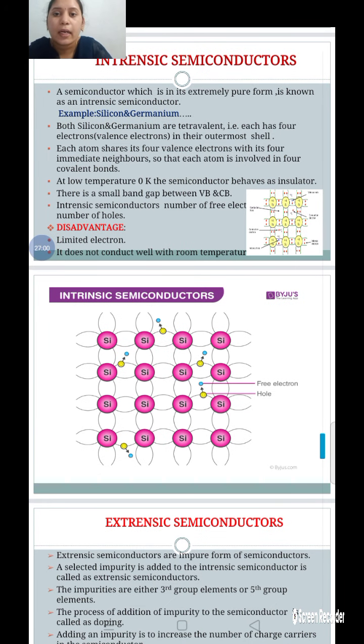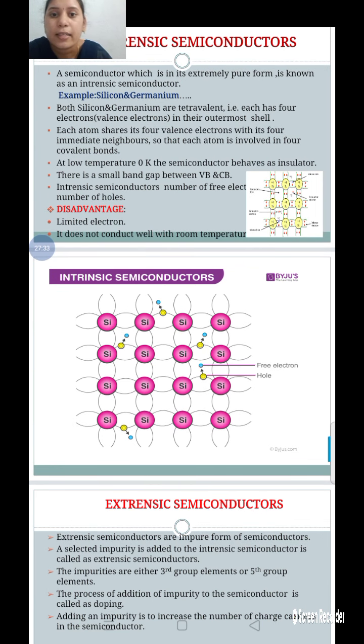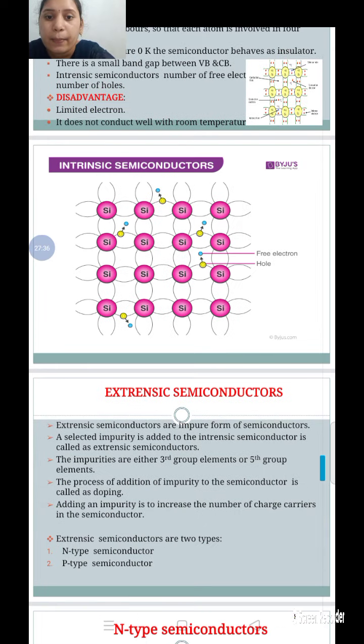One disadvantage of the intrinsic semiconductor is that only a limited number of electrons are available, so it does not conduct well at room temperature. Why is this a disadvantage? At room temperature, sometimes the intrinsic semiconductor behaves like an insulator, so the electrons do not pass, the current does not flow, and the electrons cannot move. This is the disadvantage of intrinsic semiconductors.